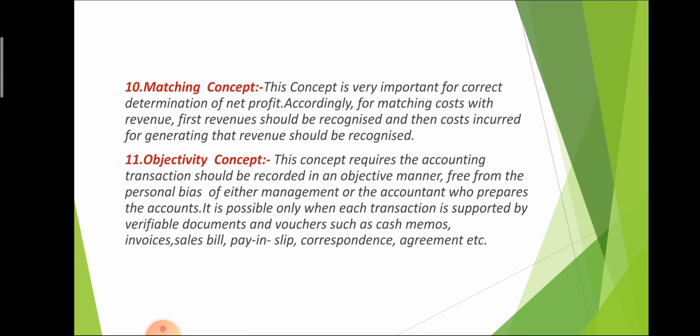For example, if we purchase a machinery of rupees 2 lakh, at that time the shopkeeper will prepare a bill and mention the price of the machinery on that bill, rupees 2 lakh. So when the machinery comes into the business, at that time we will have to record that transaction. And what is the value of the asset? That is 2 lakh. How will we know? With the help of the bill. So that bill is the verifiable document. With the help of that bill, we can find out the actual value. So there is no chance of personal bias. That is objective concept.